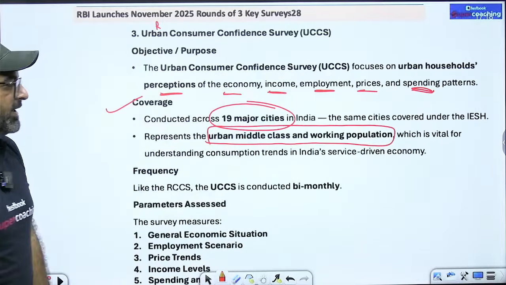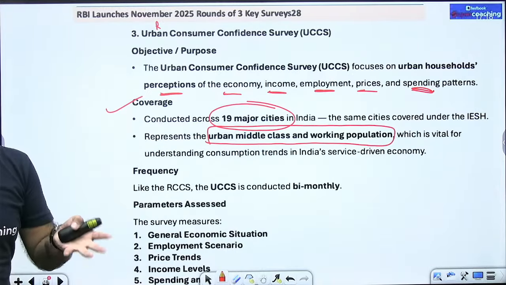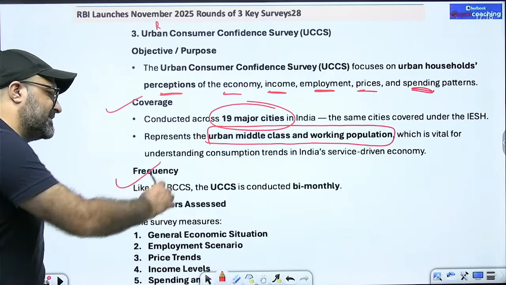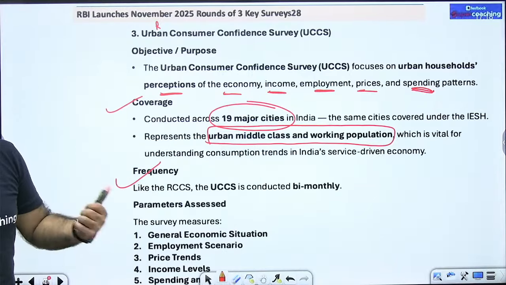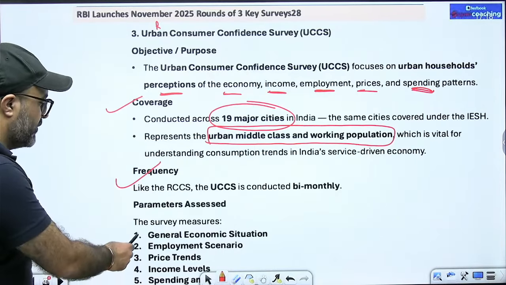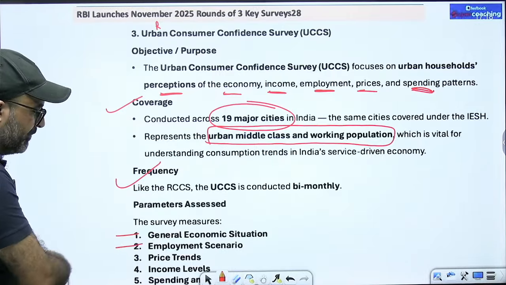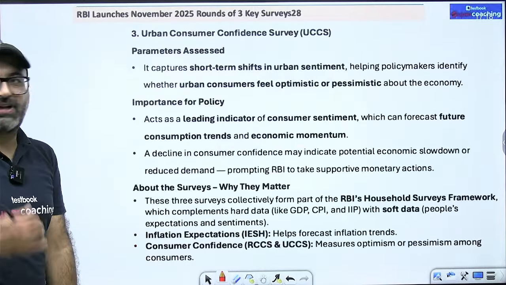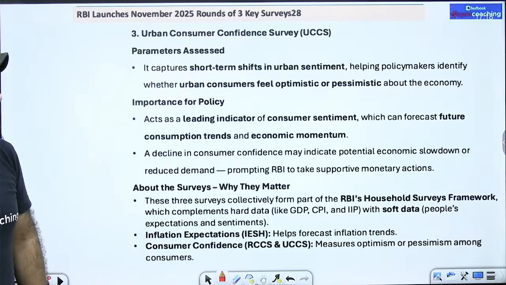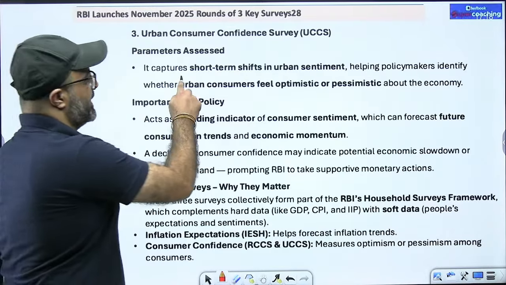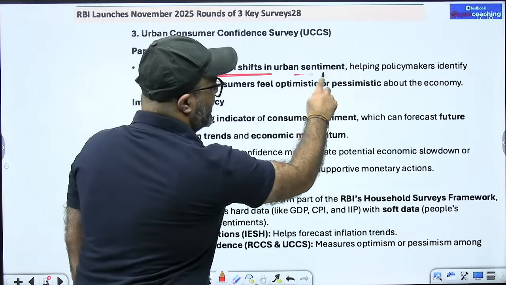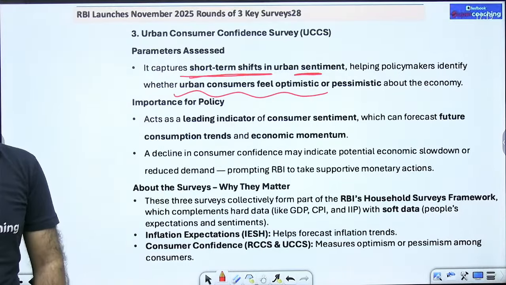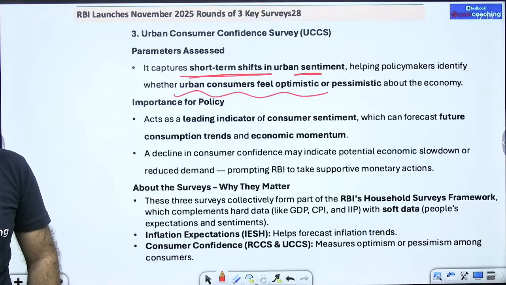So it is basically targeting the urban middle class and working population, which is again a very important part of your economy. If I talk about the frequency, sir, its frequency is the same as that of the rural consumer confidence survey, which is bi-monthly. The parameters are again the same: general economic situation, employment scenarios, price trends, income levels, as well as spending, in terms of their overall expenditure. Last but not the least is how these parameters are assessed. It captures the short-term shift in urban sentiments which helps policymakers identify urban consumer feelings, so that we can understand what is going to happen with urban consumption demand in the near future.